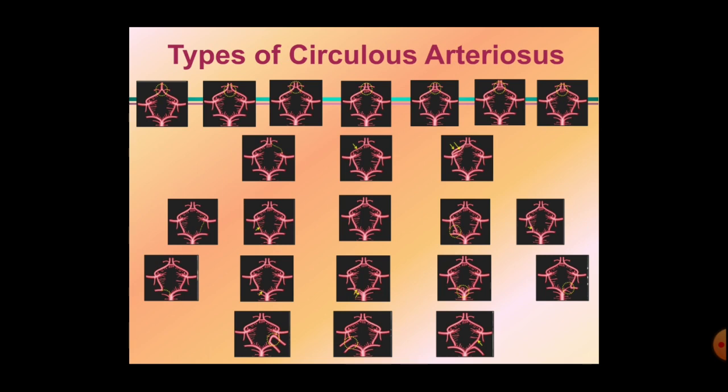That means every third person may show variations in the circle of Willis. This circle of Willis and its branches are very important for every surgery, so we should know the different variations present, and the surgery should be followed by angiography.